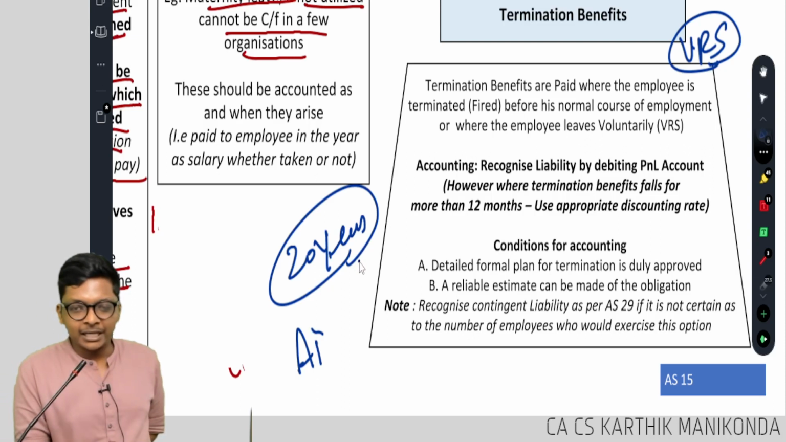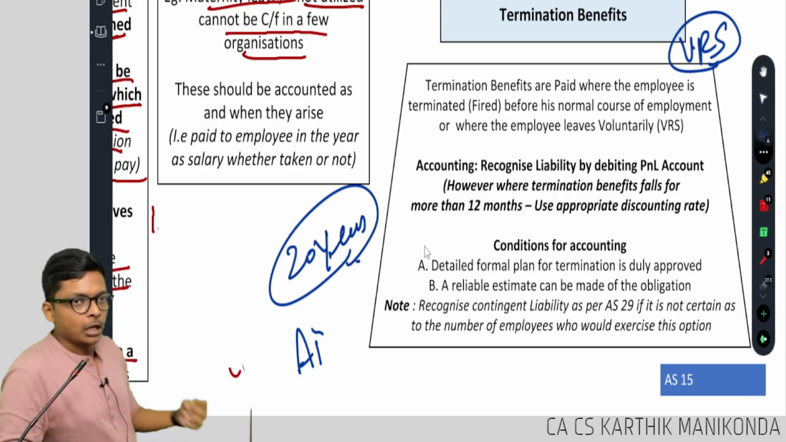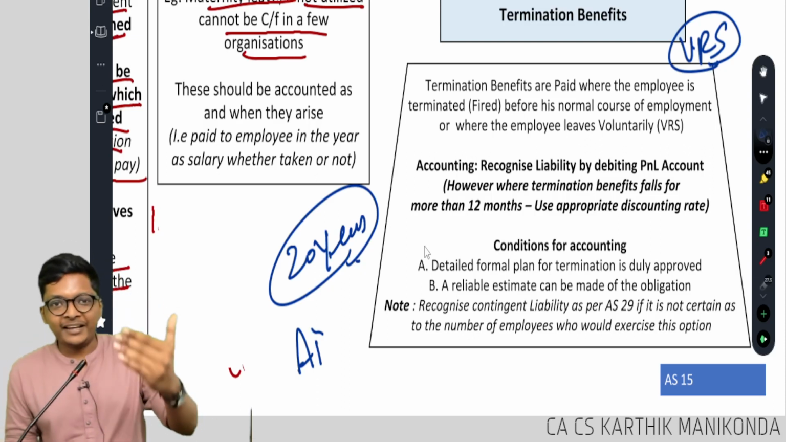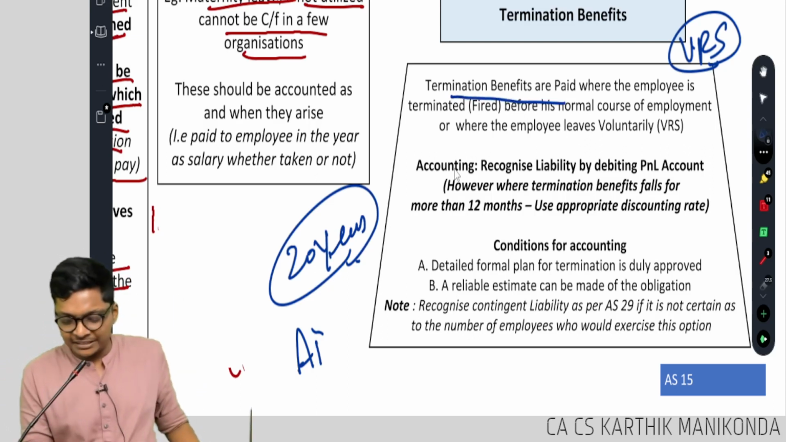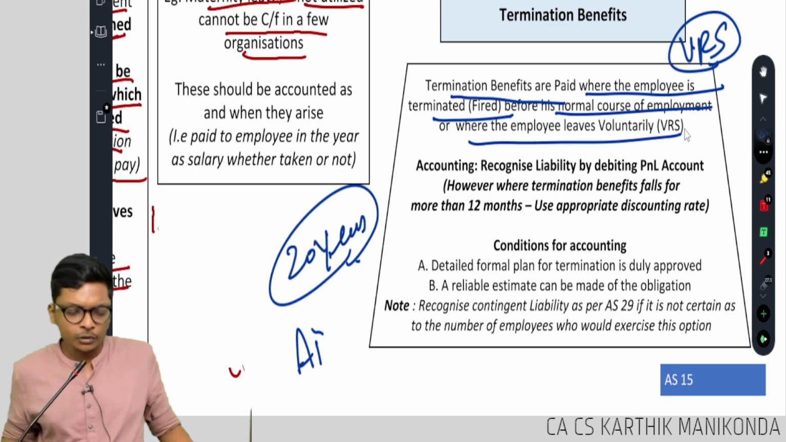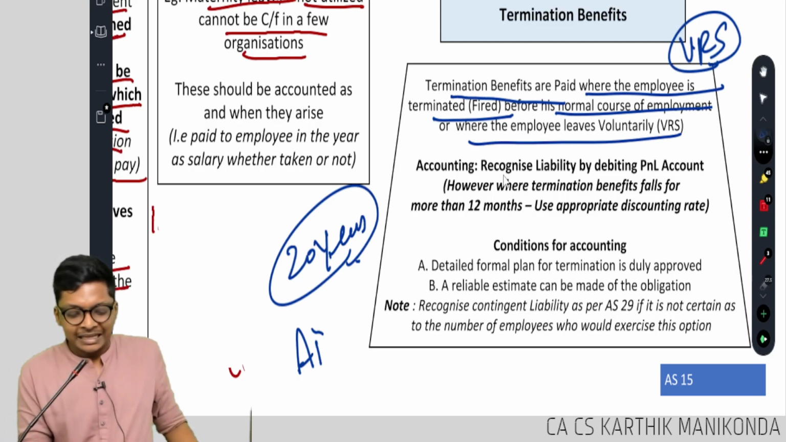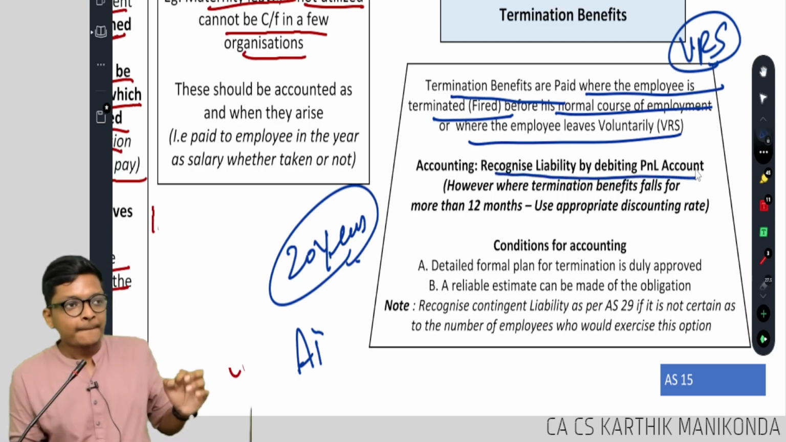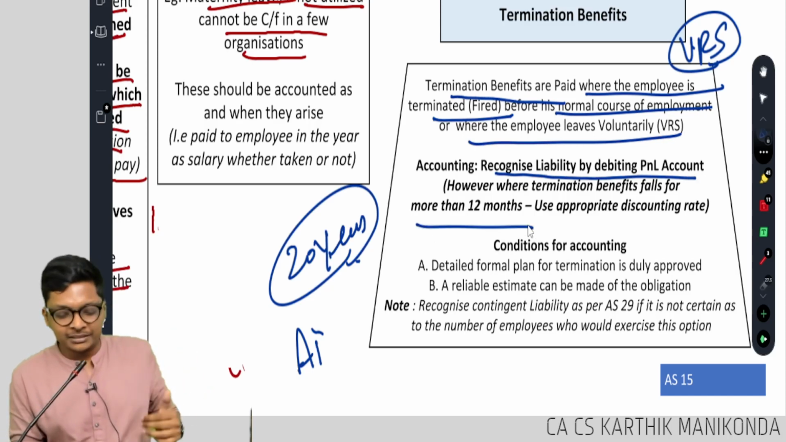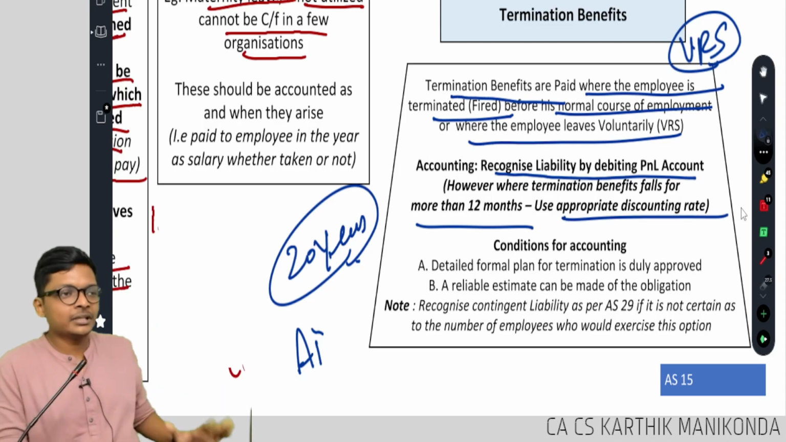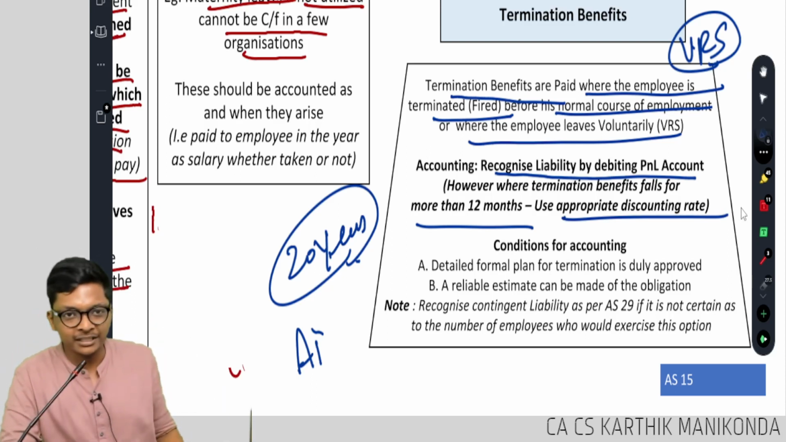Okay. So here, look at this. Or if you are fired, I am firing you. So some compensation. Look at this. Termination benefits are paid where the employee is terminated, fired before his normal course of employment, or where employee leaves voluntarily. Accounting. Recognize liability by debiting P&L. However, if it's for more than 12 months, use appropriate discounting rate. That's it. Simple accounting. That's all in book.